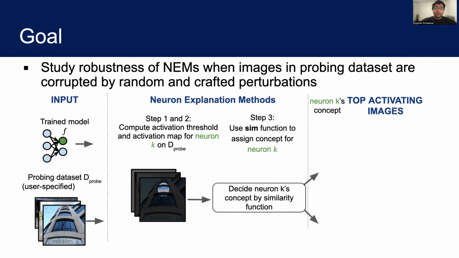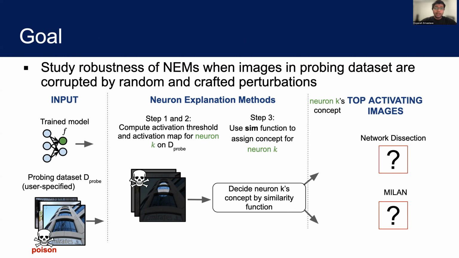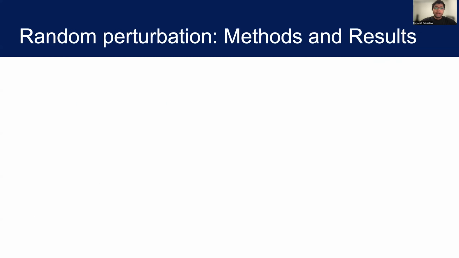The goal of this work is to understand the robustness of NEMs against different kinds of perturbations. We will first analyze the robustness against random noise and then against a novel perturbation algorithm that can modify neuron explanations with a high success rate. So let's start with the random perturbation.